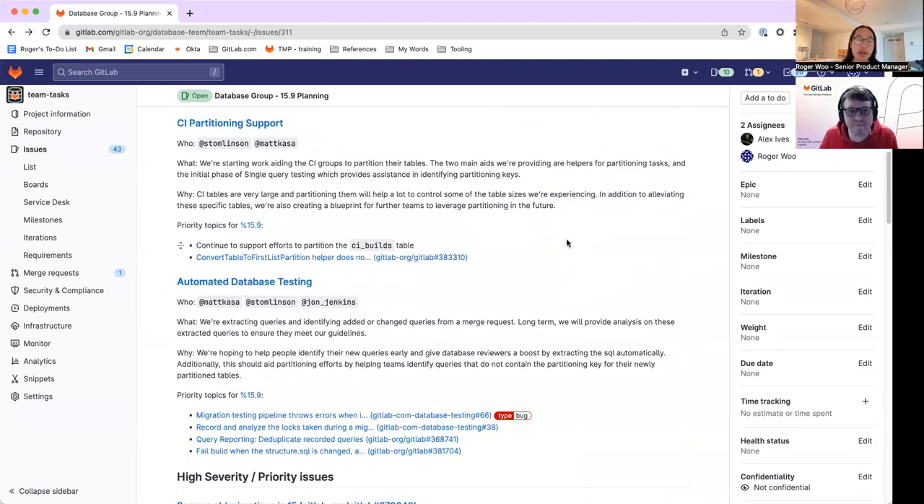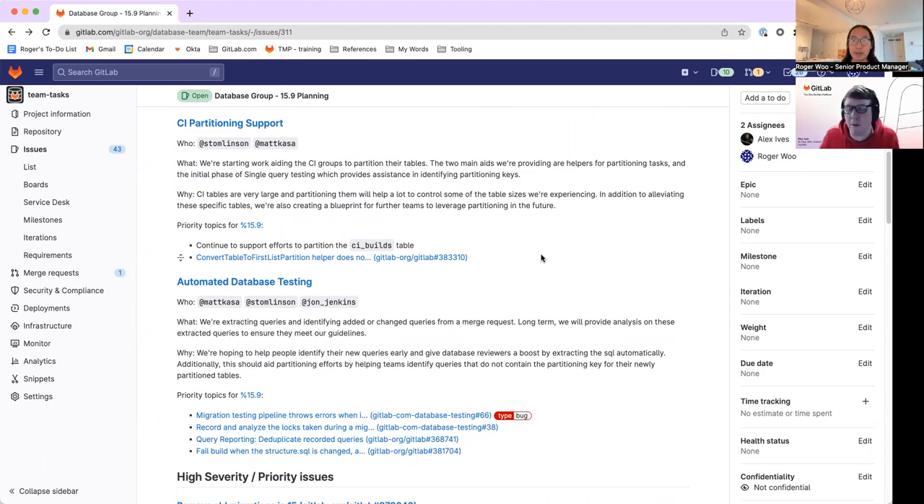The next item here we have is CI partitioning support. So we've been working to help partition these tables on GitLab that are just getting bigger and bigger. And the idea here is once we set up some basic foundations, we want to make sure we can partition basically everything by default, leveraging existing tooling that we're developing. I'll let Alex dive into a bit more detail here as well.